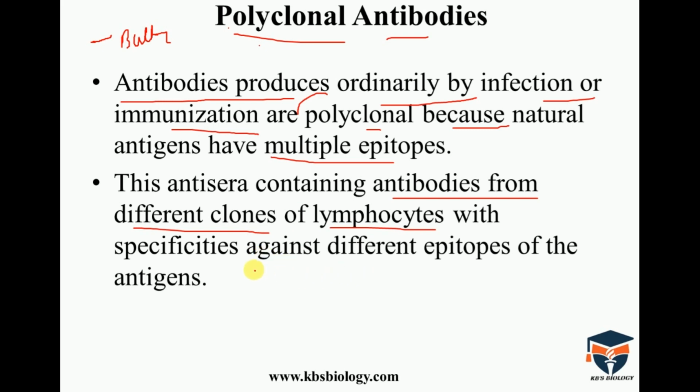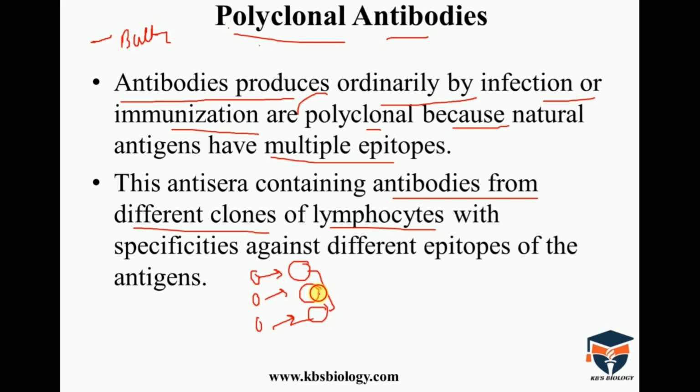For example, the first clone of lymphocytes made the first antibody, the second clone made the second antibody, and the third clone made the third antibody.